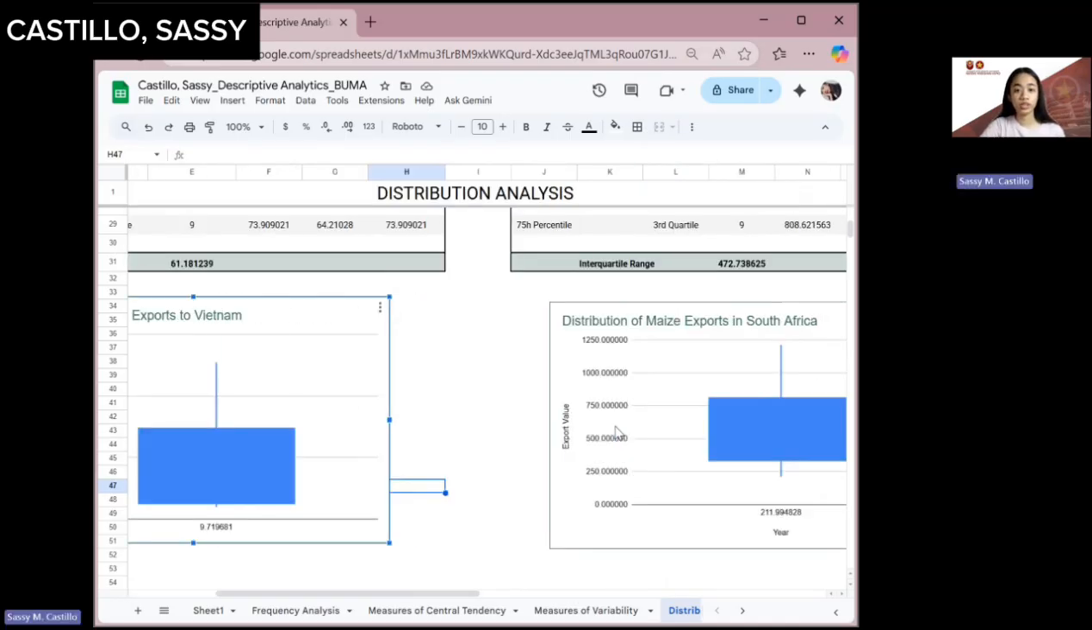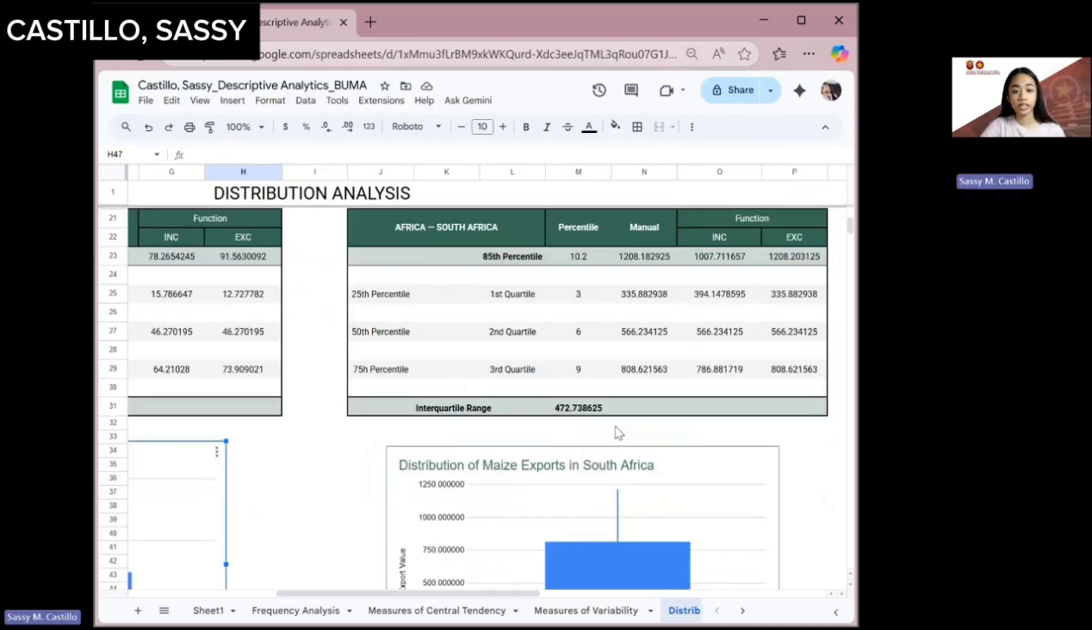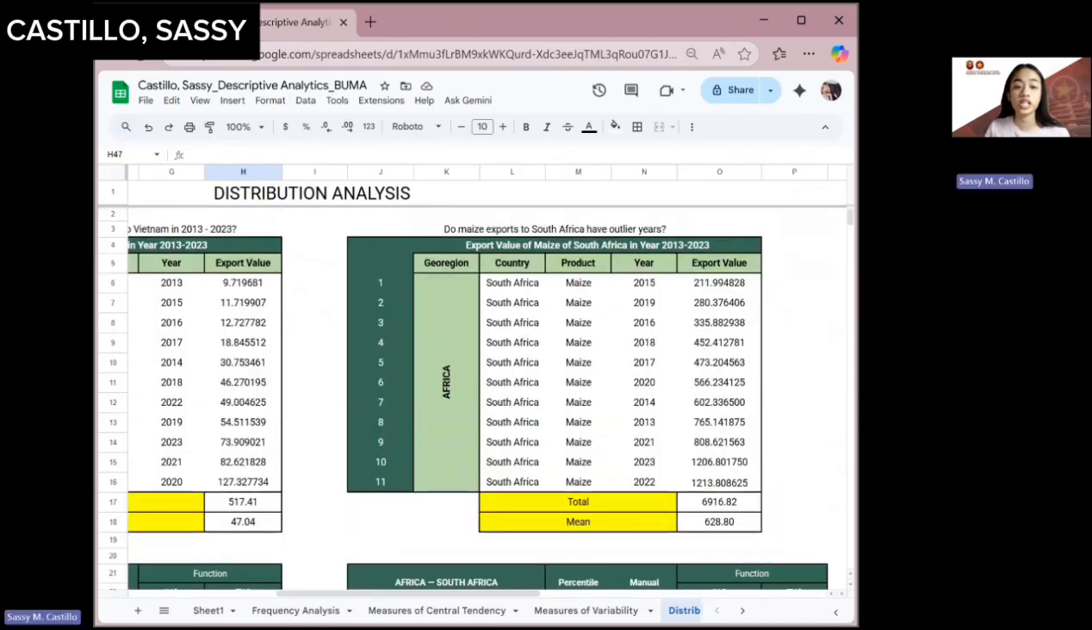And moving forward to our export in Africa. So do maize exports to Africa have earlier years? So basically, we can see that the export value in South Africa is significantly higher than the export.